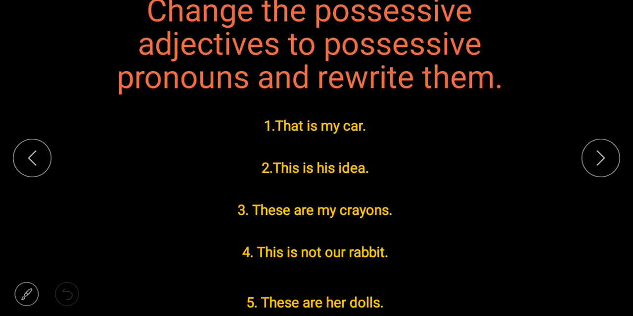Now change the possessive adjective to possessive pronoun and rewrite them. Some examples are given. You have to change the possessive adjective to possessive pronoun. First question: that is my car. You have to change it to possessive pronoun. That car is mine.